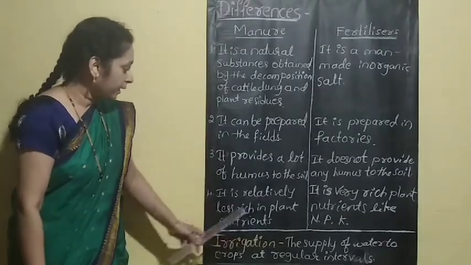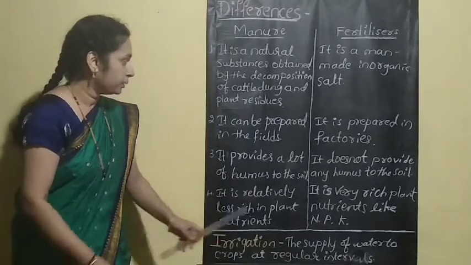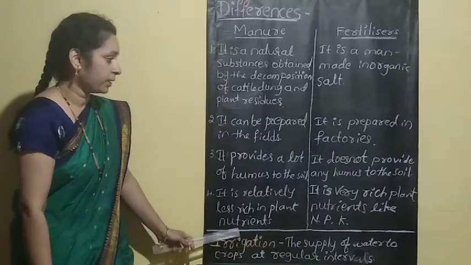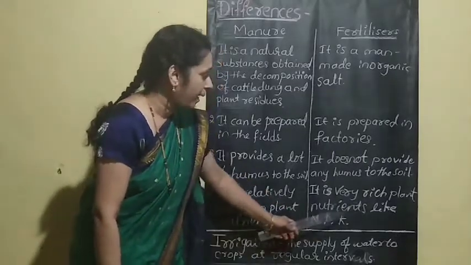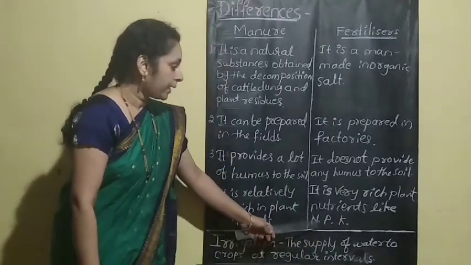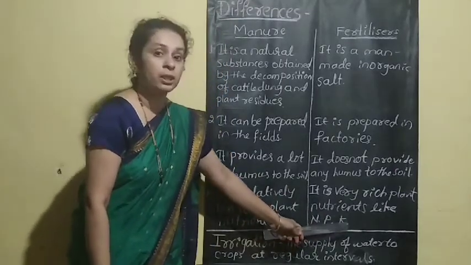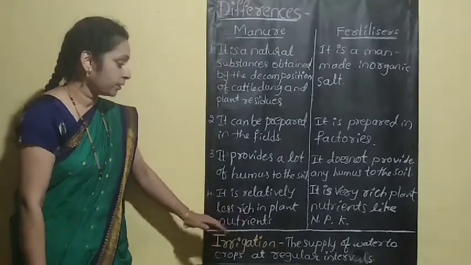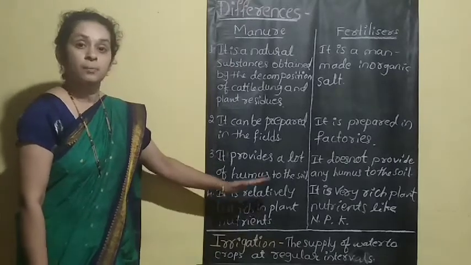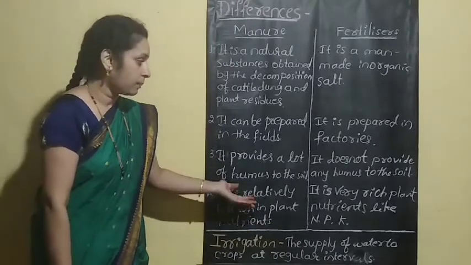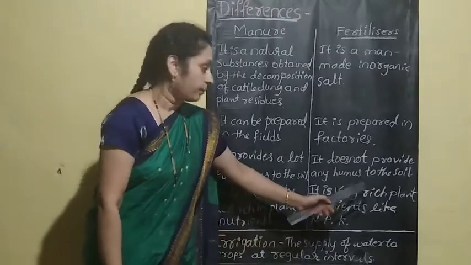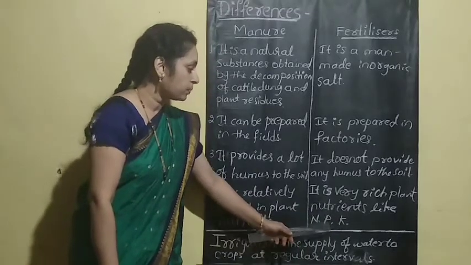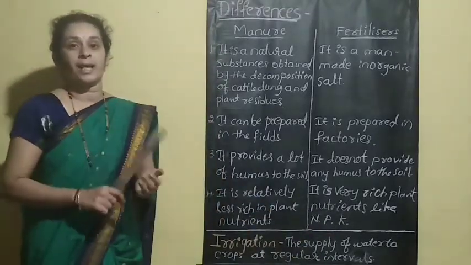Manure is relatively less rich in plant nutrients such as nitrogen, phosphorus and potassium, but fertilizer is very rich in plant nutrients like nitrogen, phosphorus and potassium.